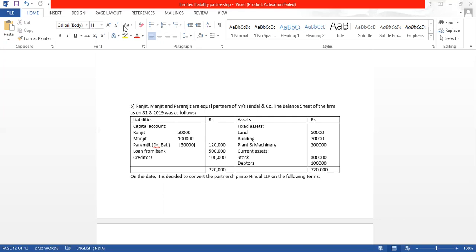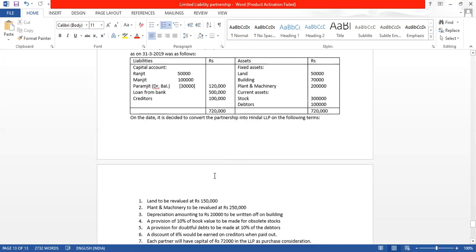Here there is a loan from bank of 5 lakh, and creditors of 1 lakh. There are assets: fixed assets, land, building, plant and machinery, and current assets, stock and debtors. On the date, it was decided to convert the partnership into Hindal LLP on the following terms.